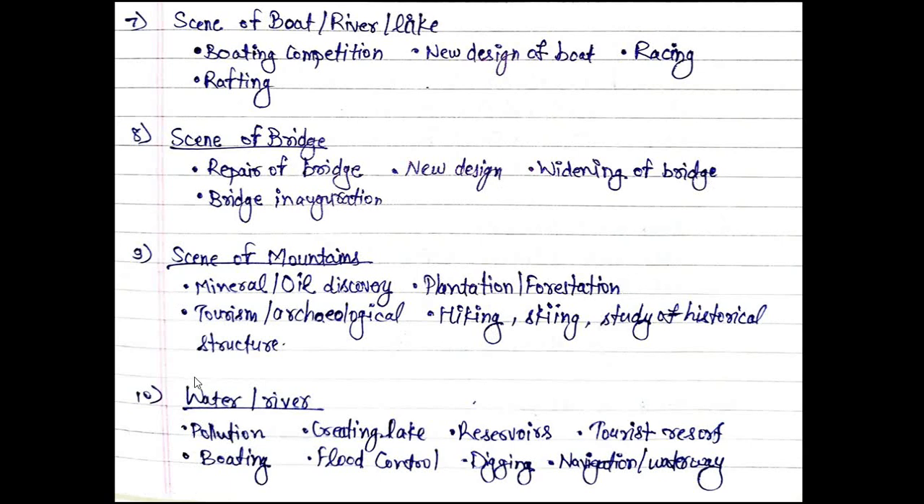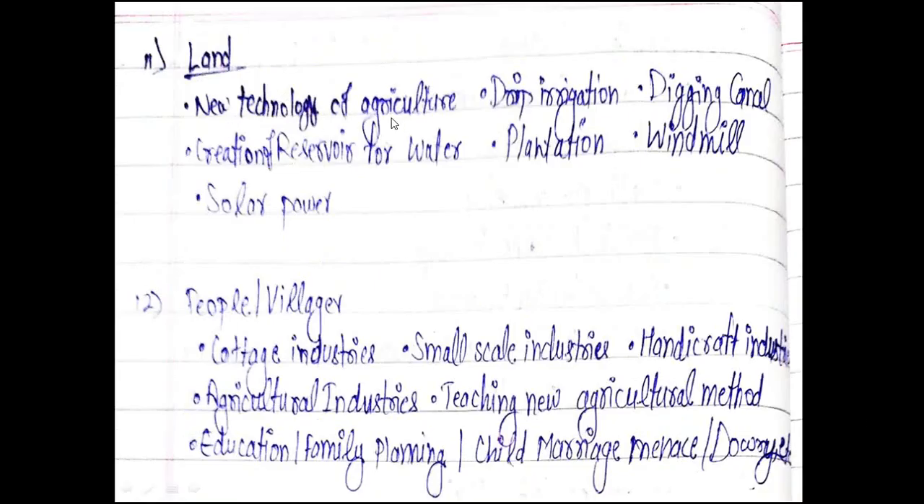These are only for your understanding, so that from here we can get the theme. Water or river: pollution, creating a lake, reservoirs, tourist resort, boating, flood control, digging, navigation and waterway. Now land: new technology of agriculture, drip irrigation, digging a canal, creation of a reservoir for water, plantation, windmill, solar power.